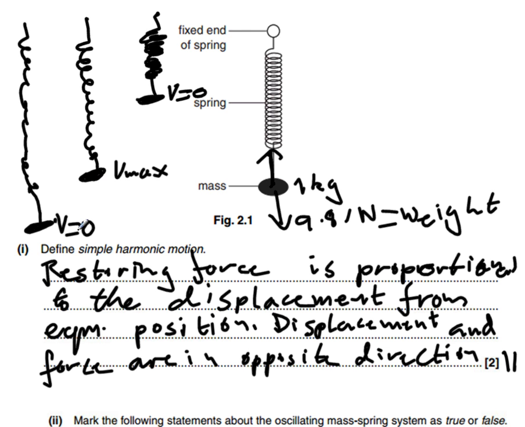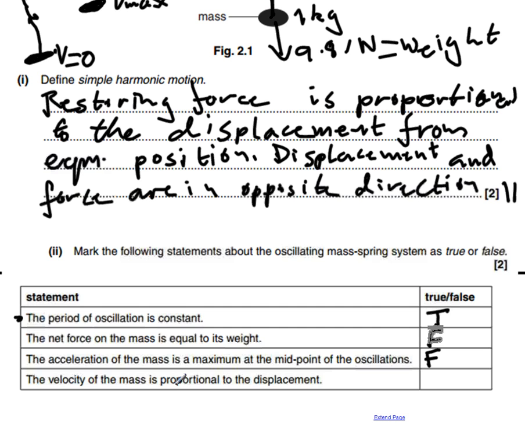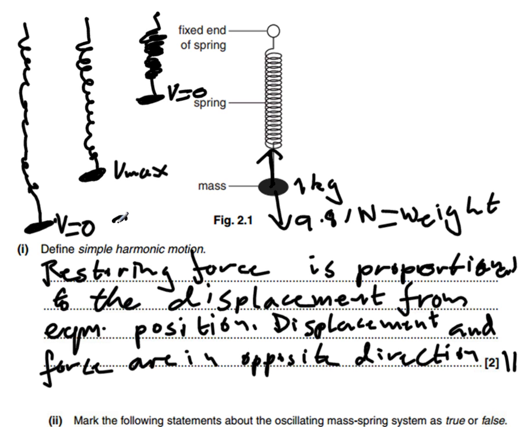And what are we saying? Our statement says that the velocity of the mass is proportional to displacement. So that's saying that as the velocity gets bigger, the displacement gets bigger, or vice versa. The displacement gets bigger and velocity gets bigger. Now here is the maximum displacement, and here we've got minimum displacement. And what we can see is that at maximum displacement and minimum displacement, velocity is 0.